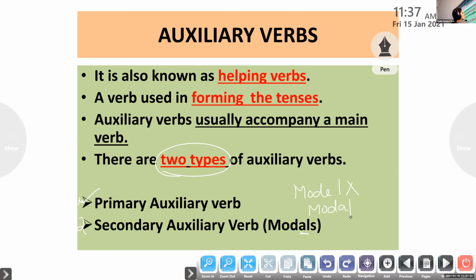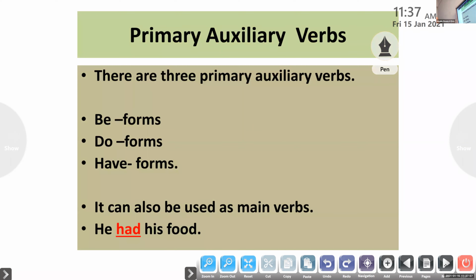So secondary auxiliary verbs are also known as modals or modal auxiliaries in English grammar. Let us see what are called primary auxiliary verbs. There are three primary auxiliary verbs in English grammar.